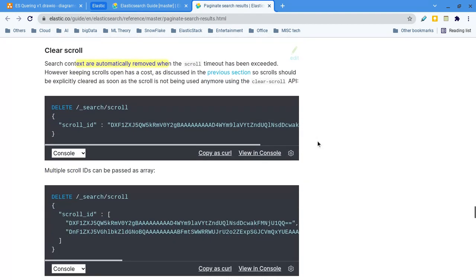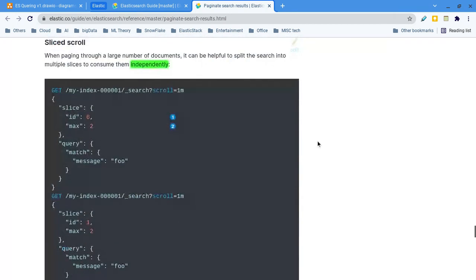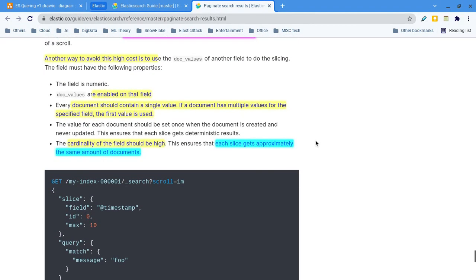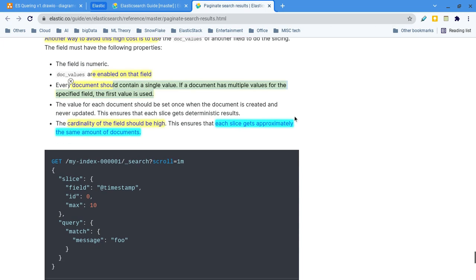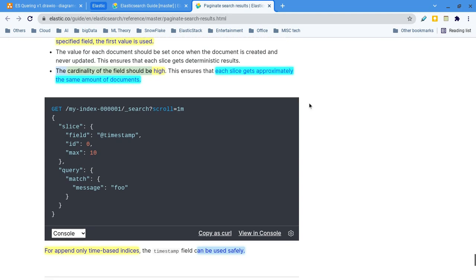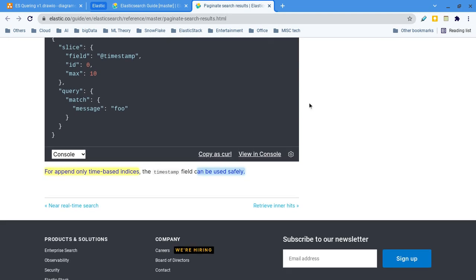Then you can see the node status and how many are open. Of course, at the end you can delete. Slice is one thing. It should be numeric, it should have doc values enabled, and it should contain unique values. So cardinality should be high, that means the number of different unique values should be high. That is what cardinality is.